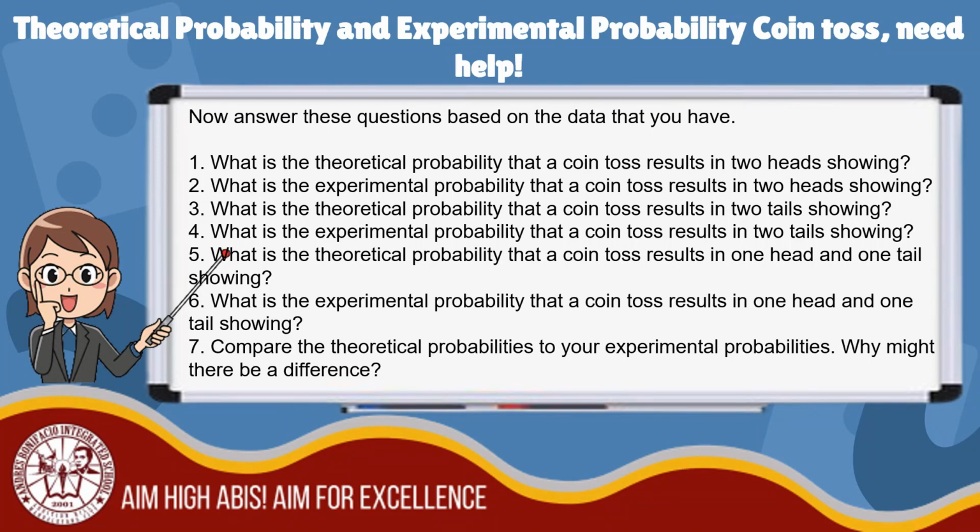What is the experimental probability that a coin toss results in 2 tails showing? 5. What is the theoretical probability that a coin toss results in 1 head and 1 tail showing? 6. What is the experimental probability that a coin toss results in 1 head and 1 tail showing?